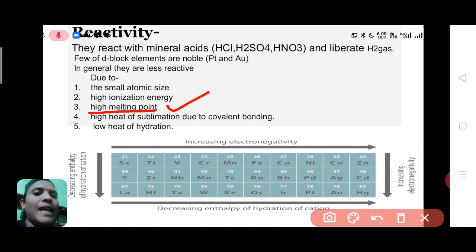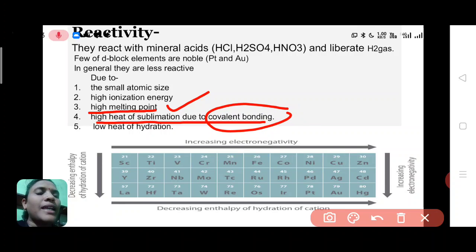Fourth reason is they have high heat of sublimation due to covalent bonding. Sublimation means conversion of any substance directly into gas. Because of strong covalent bonding, they cannot convert easily into gas, and gases are very reactive.